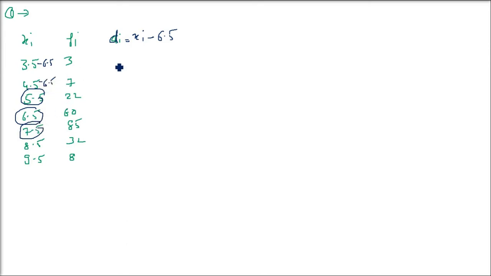Now subtract 6.5 from the first column. So what do you get? Minus 3, minus 2, and so on. Every member of the column you first subtract 6.5. So what do you get? This column is DI.